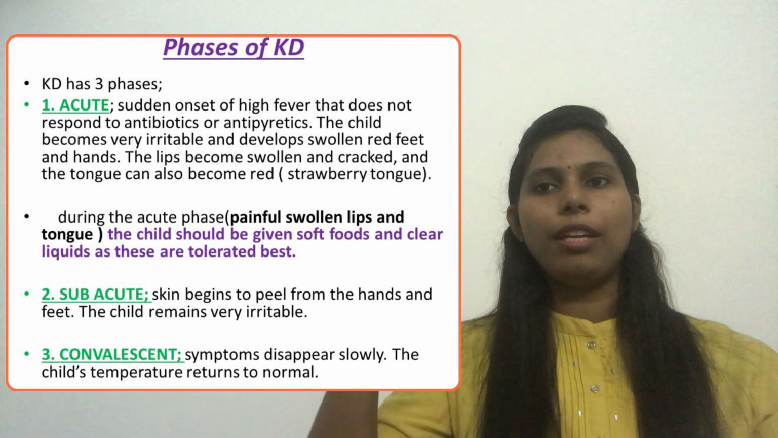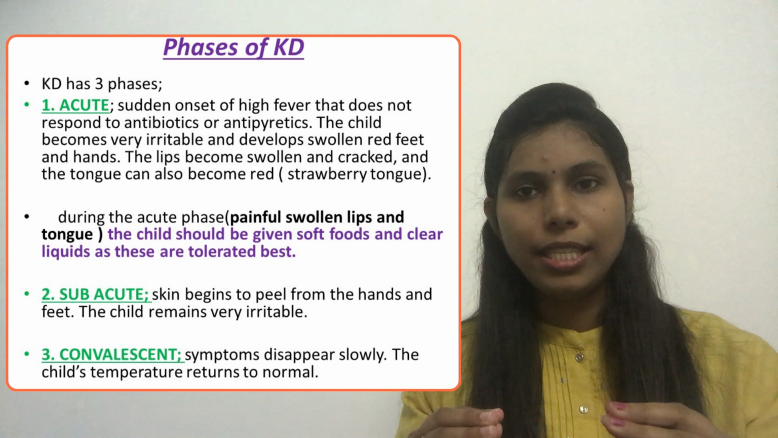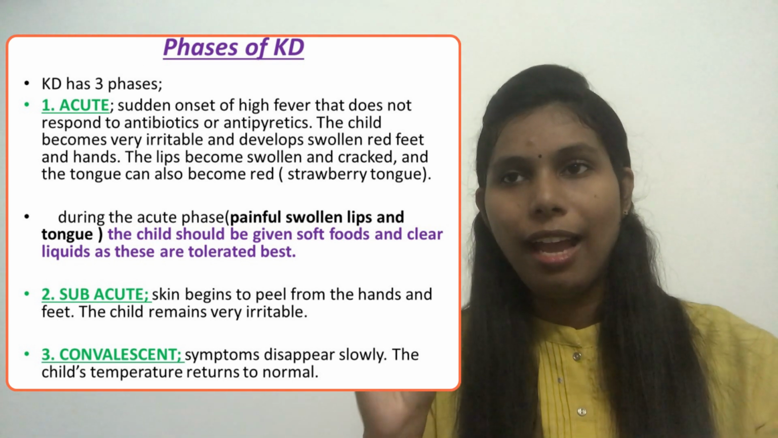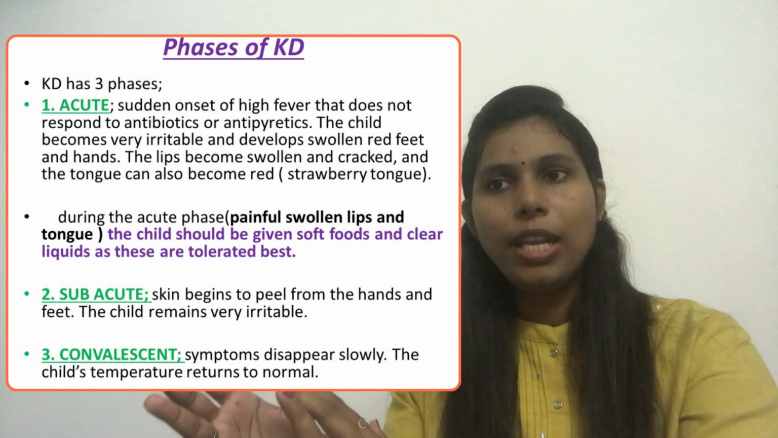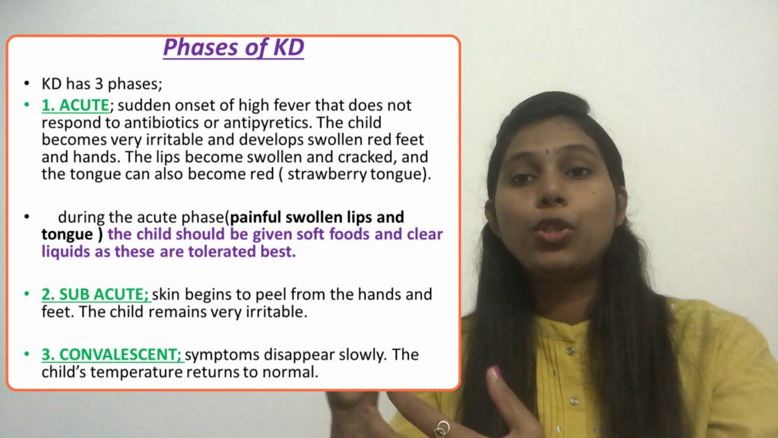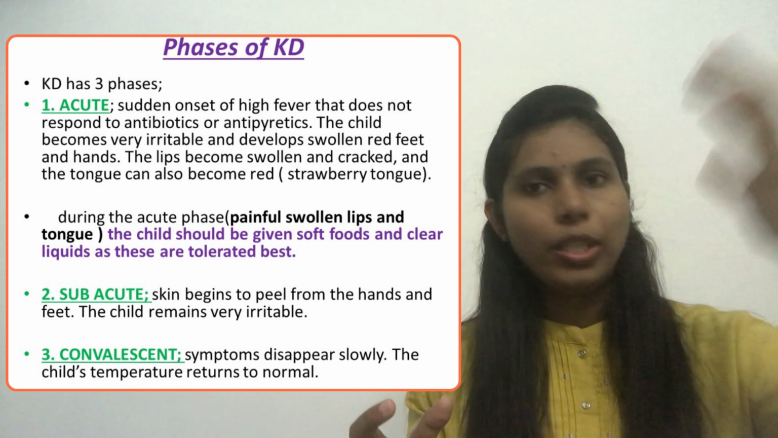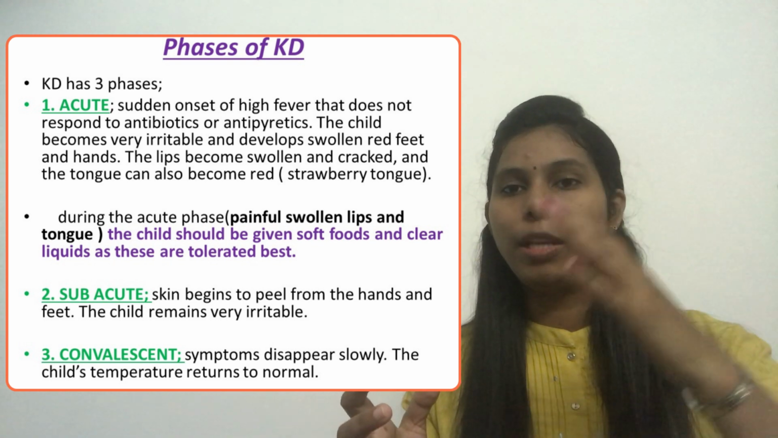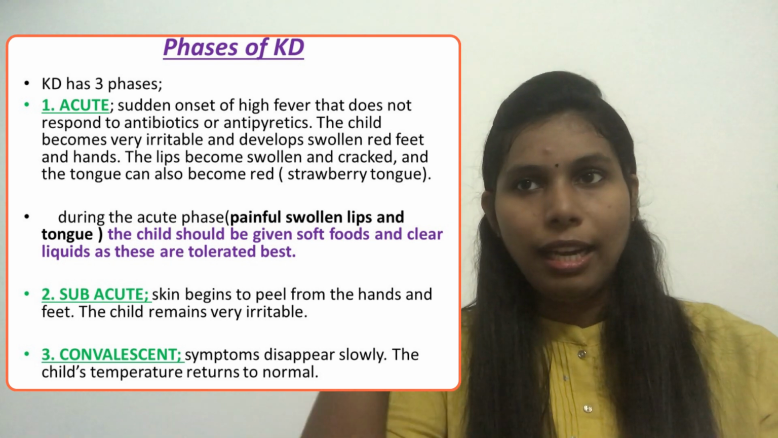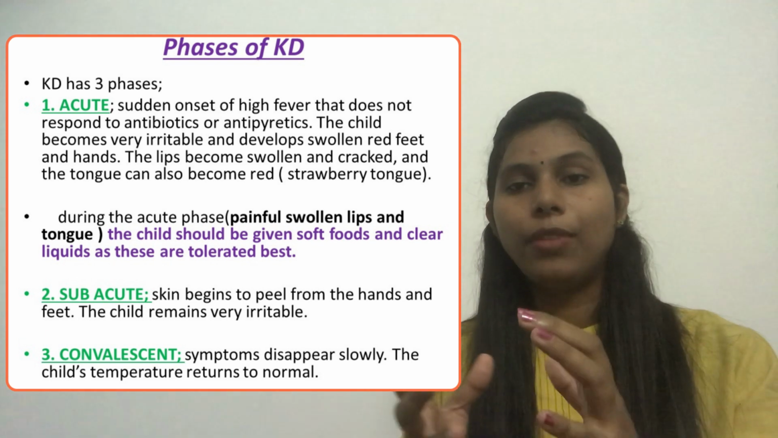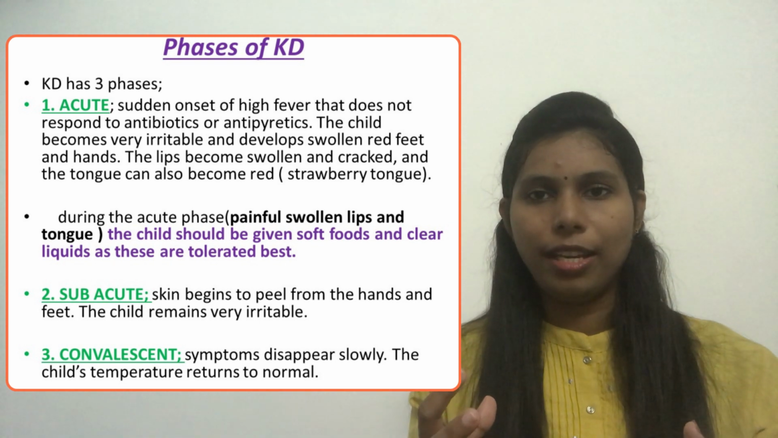Okay, now we will move to the second phase, that is called the subacute phase. Before we said that the hands and the feet are swollen and red. In the subacute phase, the skin begins to peel and the child remains very irritable. In the acute phase also the child is irritable, and that remains the same in the subacute phase. But in the acute phase we see that the hands and the feet are red and swollen, and when coming to the subacute phase, the skin will be slowly peeling from those areas.